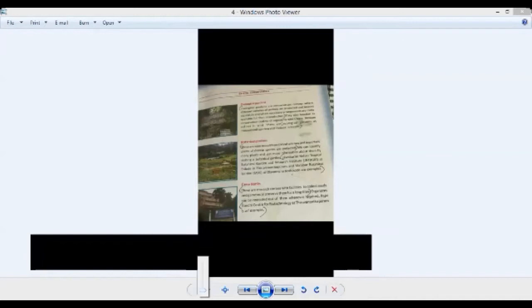In that zoo, you are able to see different kinds of animals. Zoological gardens are conservation centers where different varieties of animals are protected and housed separately, and where necessary arrangements are made available for their reproduction.